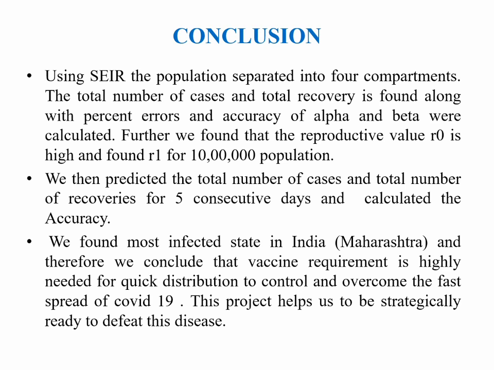Then in the second module, we tried to find the total number of cases and total number of recoveries for 5 consecutive days and calculated the accuracy. We also found that the most infected state in India was Maharashtra, and therefore we could conclude that the vaccine requirement is highest there. The vaccine which was abundantly available in India was AstraZeneca. Hope this project helps us to be statistically ready to defeat this disease.